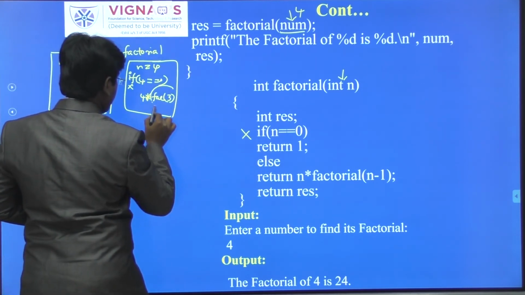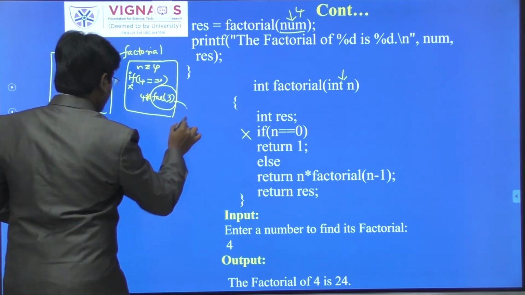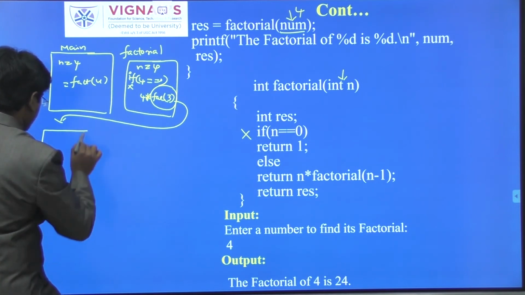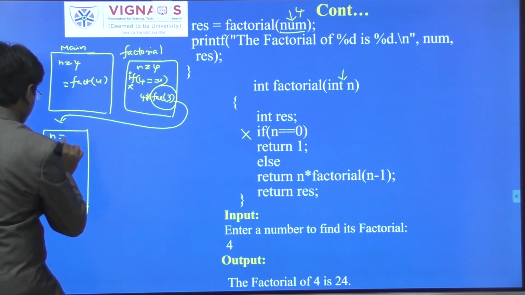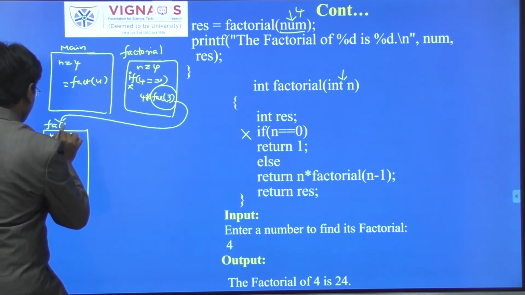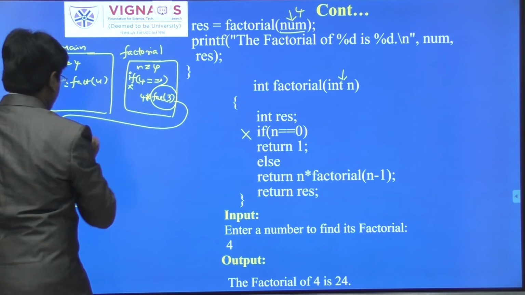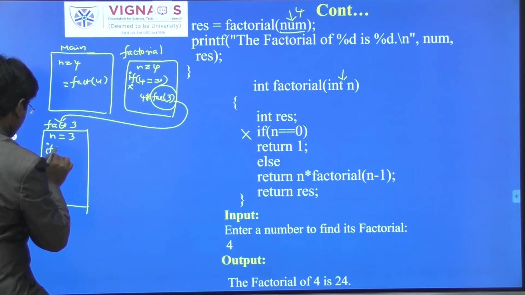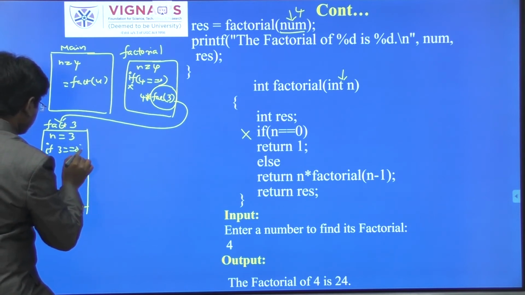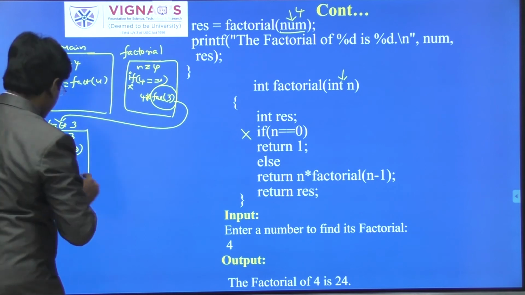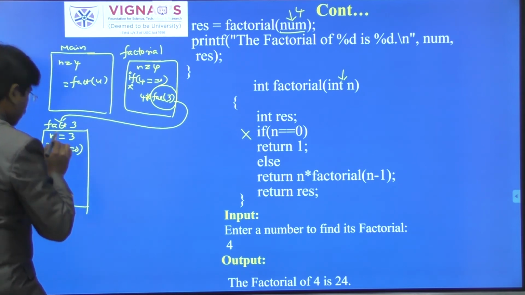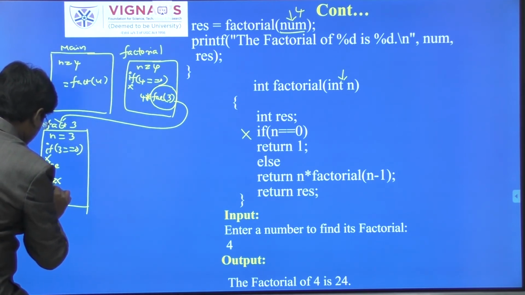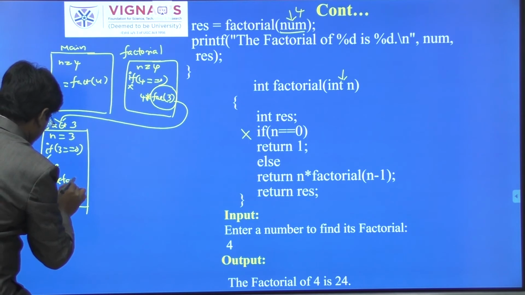Here we are calling the same function, which means for this function another method space will be created. Consider this is the method space for another function. Here n value is 3, that is fact of 3. Again I am writing, if 3 double equal to 0? No, again the if condition fails, so it will go for the else condition. What we have written: n into fact of 3 minus 1,